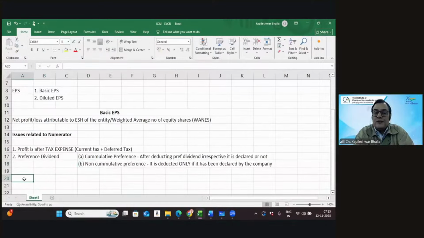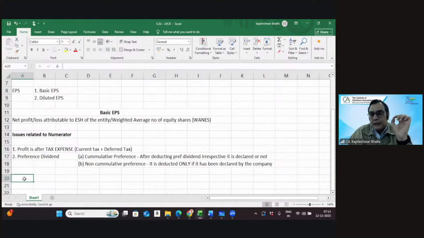So I think we are now absolutely clear on two particular agendas relating to the calculation of the numerator. That you need to consider the profit which is post the tax, both the current tax and the deferred tax as per Ind AS 12. Secondly, the status of the preference dividend completely depends upon the nature of the preference share.